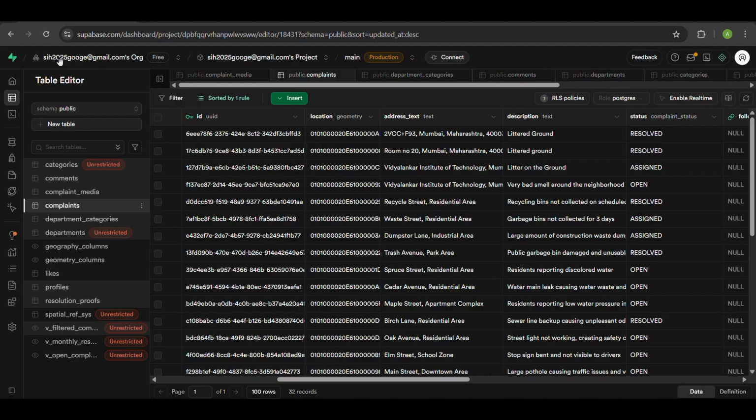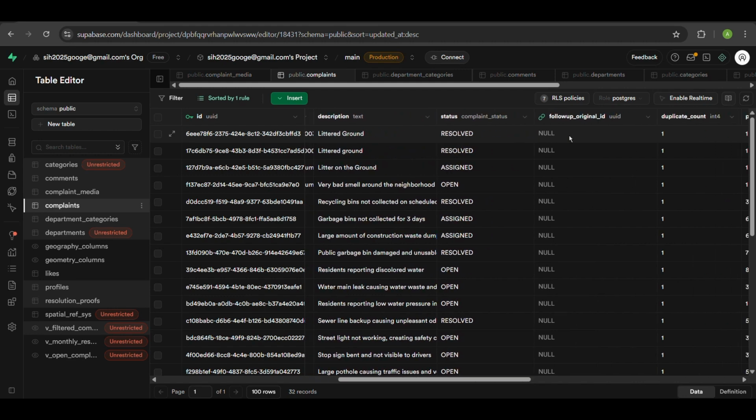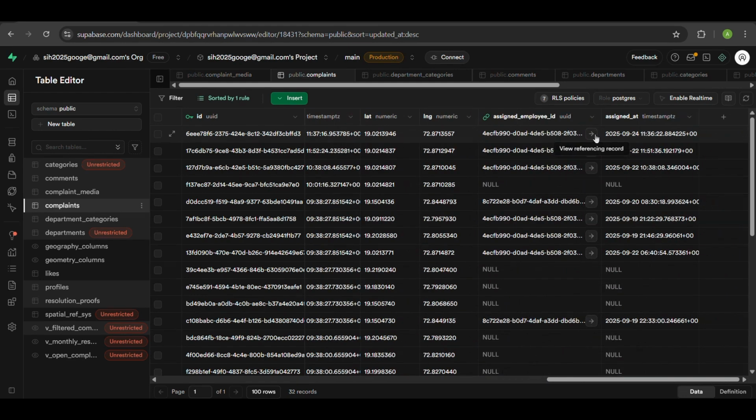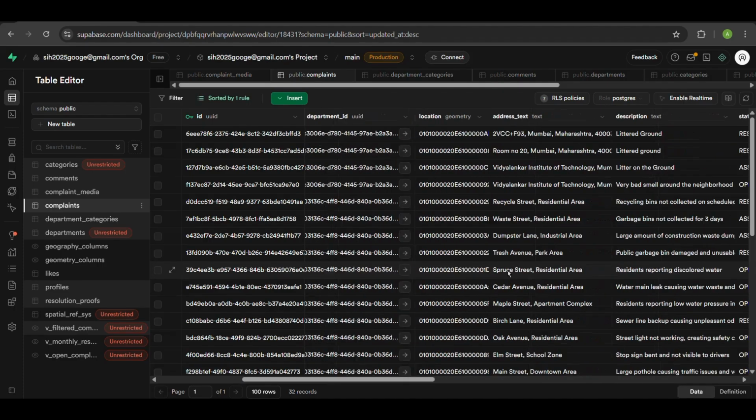This is the database that we're using, that is Supabase, which is hosted on AWS, and it is extremely scalable and reliable. And as you can see over here, the complaint that Arya Kumar had uploaded as a citizen, and which was resolved by Neeraj as the department employee, is correctly stored over here, which is worker 4, which is Neeraj's email that he had logged in with.